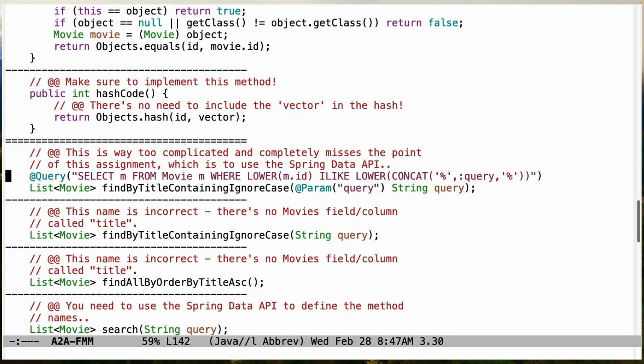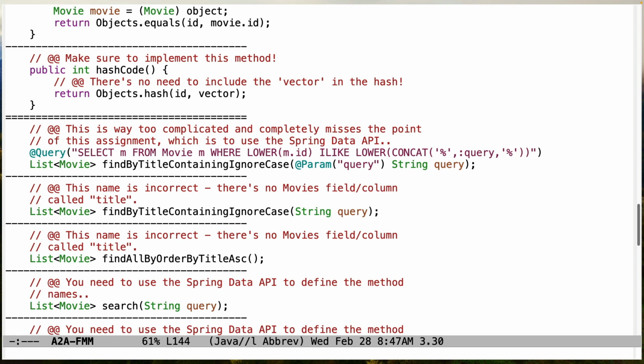Now let's start getting into the repository, the database repository file, and a lot of issues here. First of all, the whole point of this file is to be able to learn how to use the Spring Data API. So don't start writing explicit queries here. While that's possible to do, and in some cases it's useful, in this case it's not useful, and instead you should make sure you use the right name for this method, in which case Spring will generate the query for you automatically. And this name is incorrect, just like this name is incorrect.